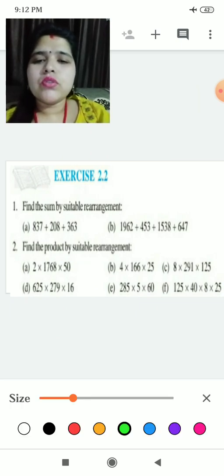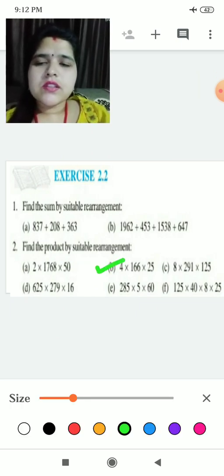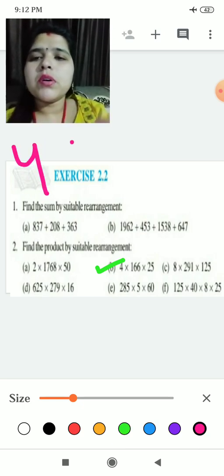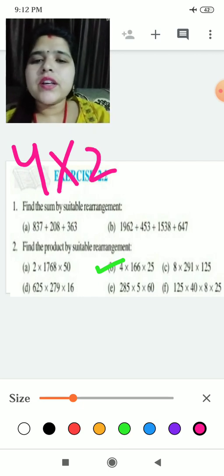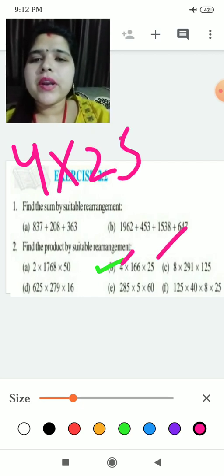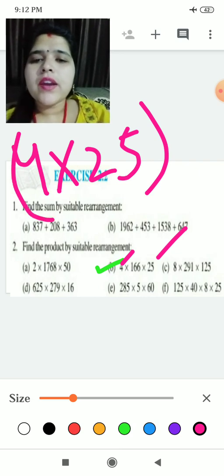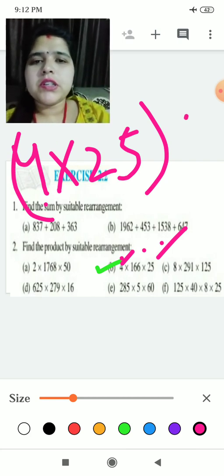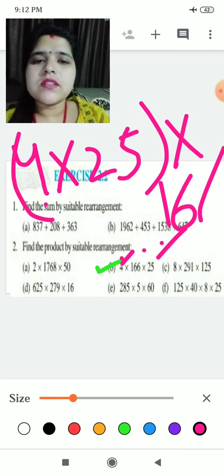Same way we will do our second part. This is 4 multiply 166 multiply 25. It is better you take small numbers in one bracket. I have taken 4 and 25 in one bracket. I have taken, this is A, this is B, this is C. I have taken A multiply. You can take any two numbers in one bracket and leave another number. Okay, multiplied by 166. Yes.